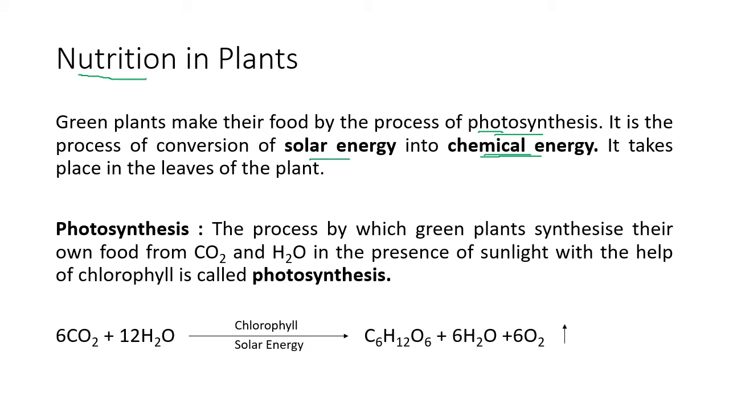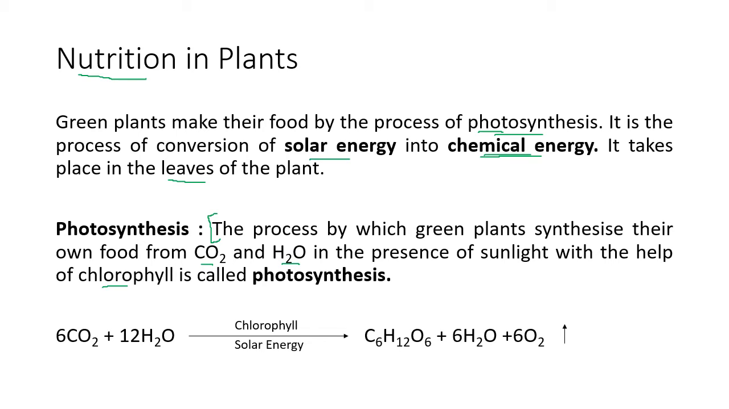And where does it take place? It takes place in the leaves of the plants. The leaves are green in color, so we will see why it takes place in the leaves, or how the plants are specially designed to convert solar energy into chemical energy. First we define photosynthesis. What is photosynthesis? The process by which green plants synthesize their own food from carbon dioxide and water in the presence of sunlight with the help of chlorophyll.